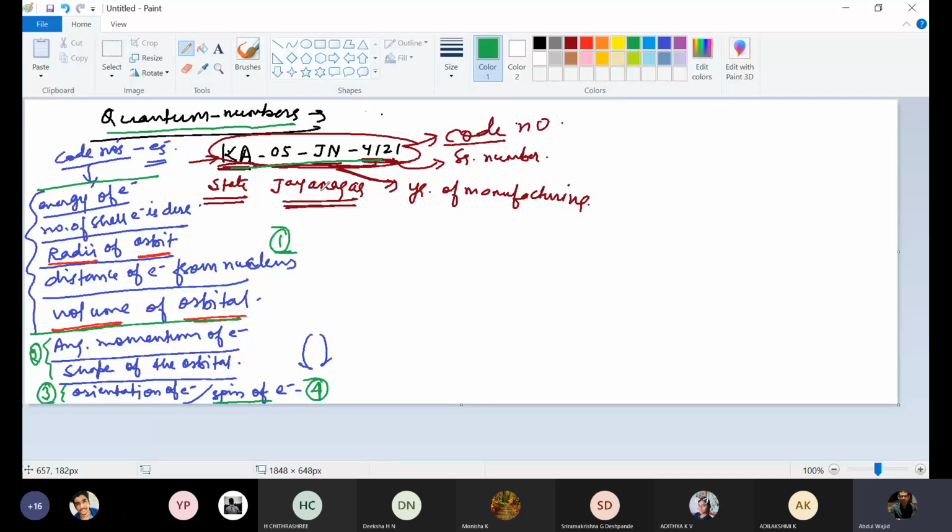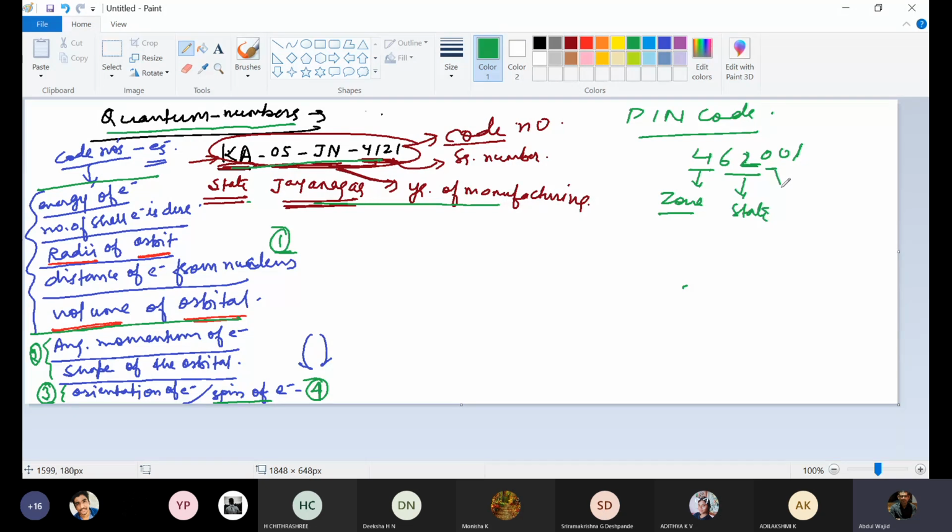As a registration number provides you all the information about your vehicle, your PIN code gives information about your locality, for example, 462001. Suppose this is your locality code number. I'm just trying to explain to you. I'm not sure whether what I am telling you is right or wrong, but I'm trying to share the idea. This is the state, or you can say zone, South India, North India, or like this. This is the zone. Then next is state, then next is city, and then last is locality.